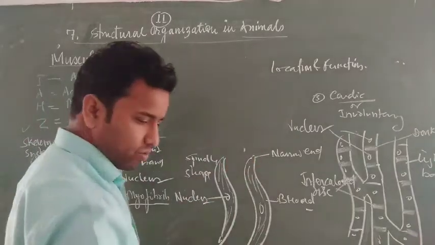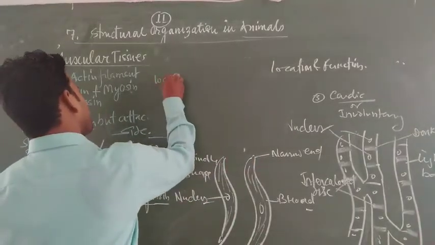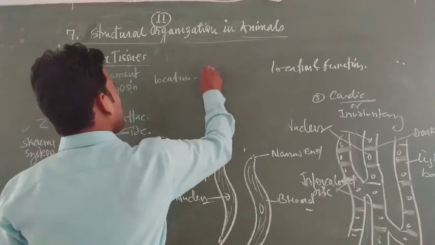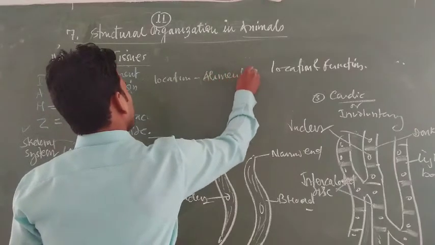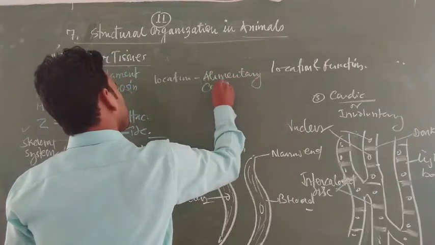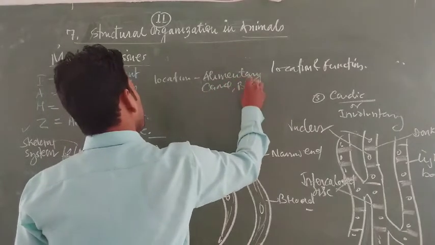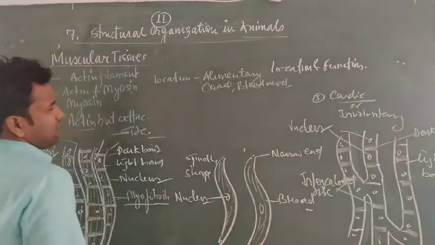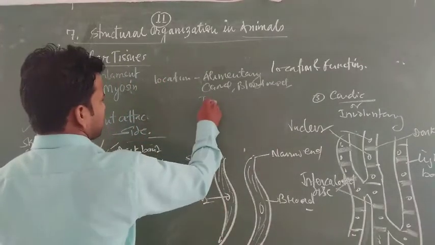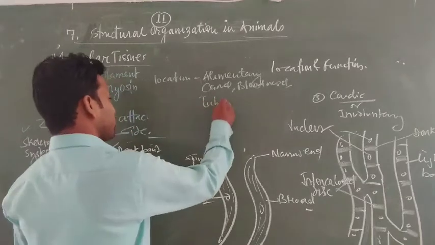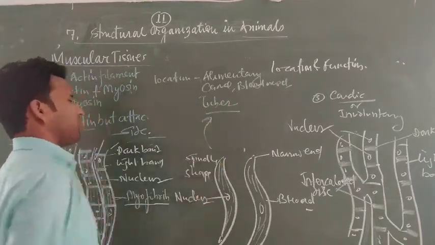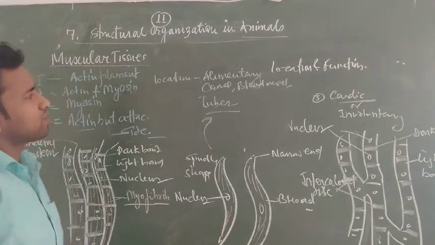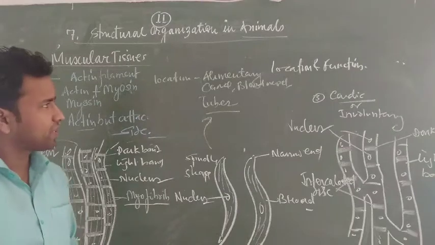Because it is attached to the visceral organs. Locations of these muscles are generally the alimentary canal, blood vessels, especially artery, vein and capillaries, and some of the tubes present inside the kidney, the renal tubes, through which these muscles are made up. These muscles are not under the control of activity, not under the control of the human body. So this is the visceral muscles.